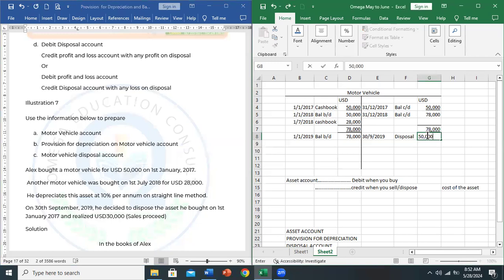Again, this is the information that we were given in 2019. Nothing again happened. So you balance it and move to the next year, which is 2020. So let's do the balancing. Now we have 78 against 50. So the carry down is going to be 28,000. That's your balance carry down. The closing date for 2019 will be 31st December 2019. So let's get the total, 78,000, 78,000.